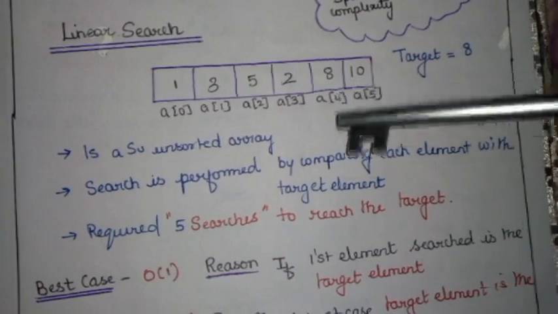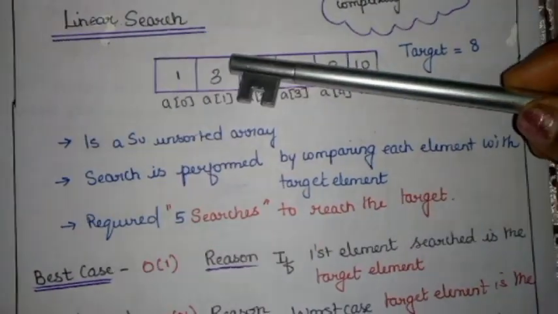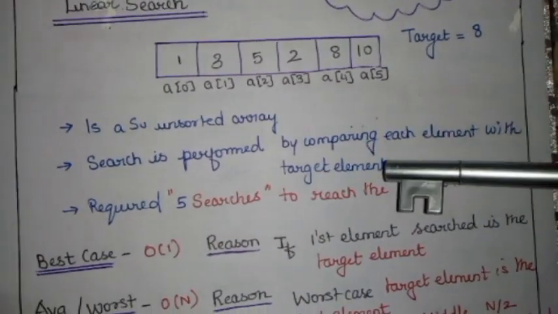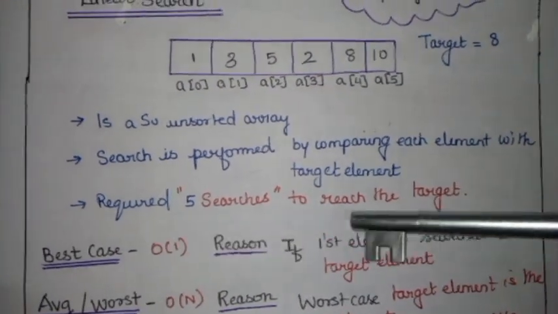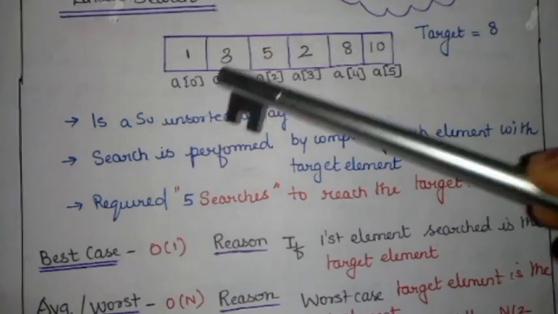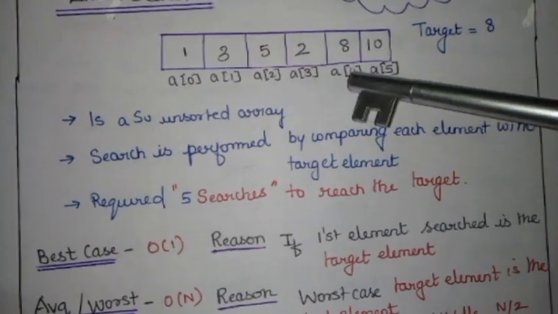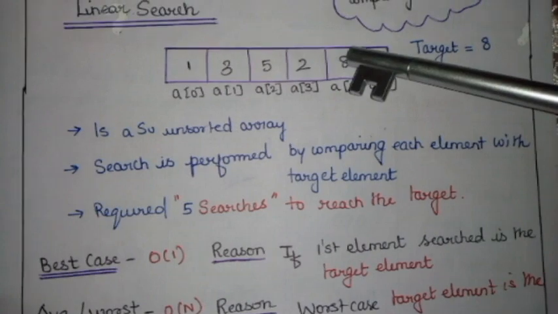Where is 8 located? Okay, so this is an unsorted array, and here the search is performed by comparing each and every element with the target element. So it requires 5 searches to reach the target, is it not? 1 2 3 4 5 searches, and the search is my target element.